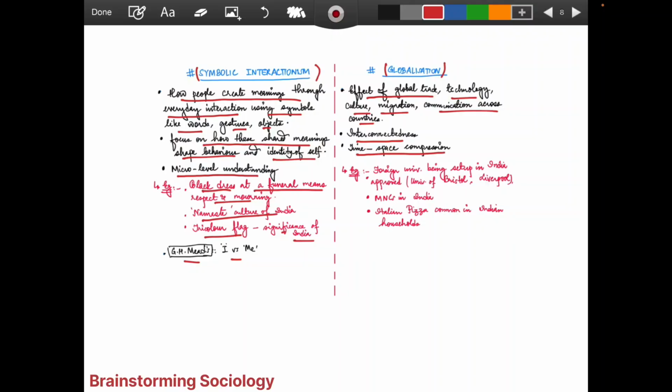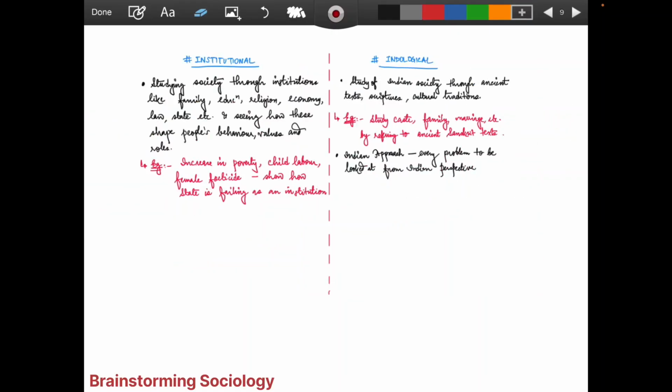If we talk about recent examples, foreign universities are being set up in India, like the University of Bristol and the University of Liverpool, and MNCs in India. Again, if we come from the food angle, we have Italian pizza common in Indian households these days, or the aloo tikki burger. So it has definitely become globalization and localization. Have this perspective, global plus local: how are these dots being connected? If we have this edge, we can talk about the networking of the society in this manner, right? We have other thinkers too, but just have an edge of what to write.